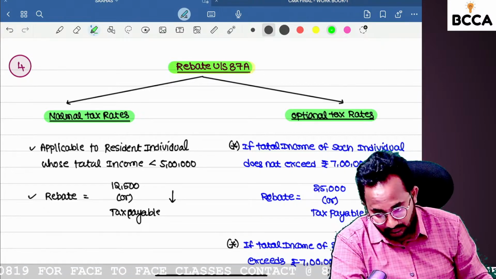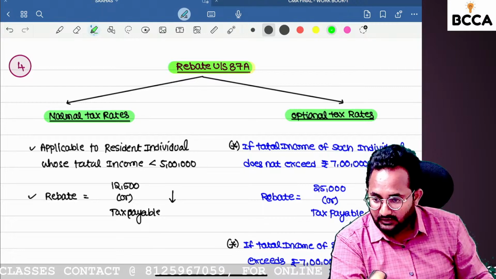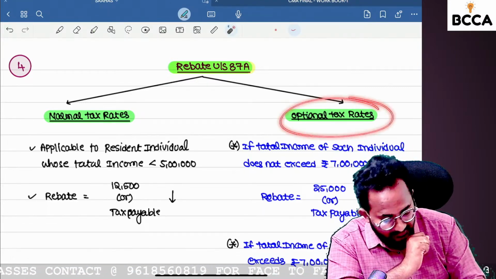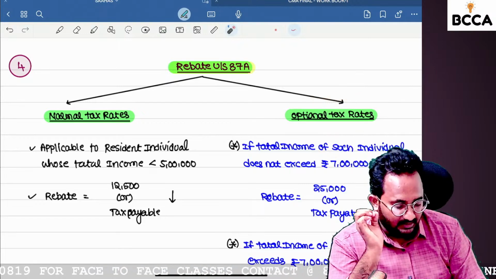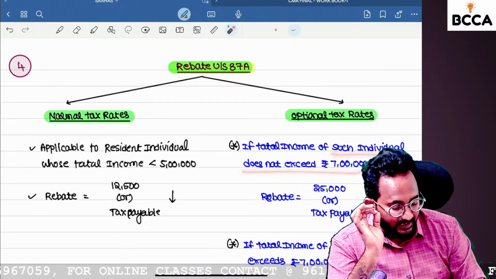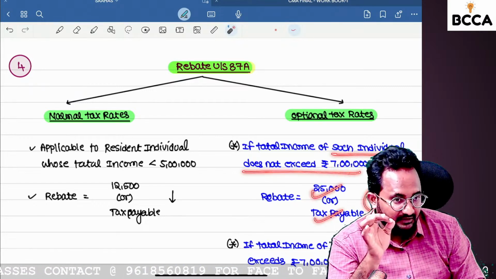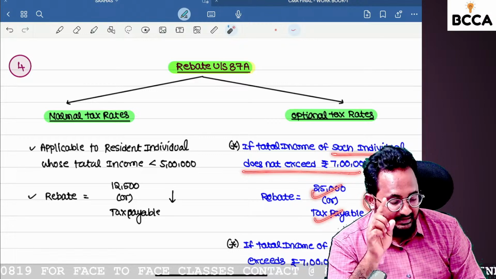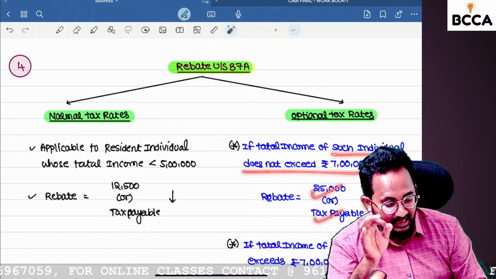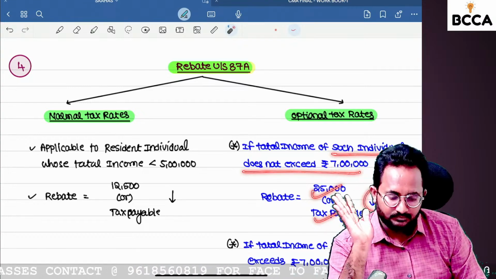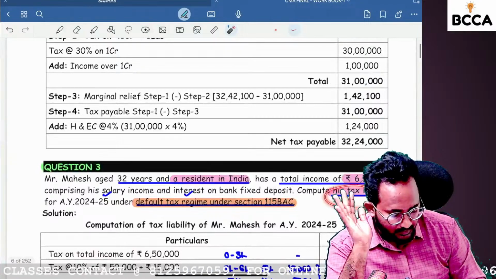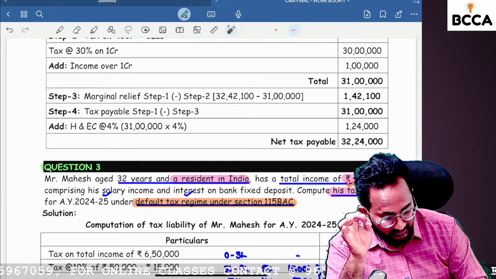Next, if the resident individual follows the optional tax rate under section 115BAC, and the total income is less than 7 lakh, then he can get the rebate, but the rebate amount is 25,000 or tax payable, whichever is lower. In an examination they will ask you for the tax liability, but you should identify whether the assessee is eligible to take the rebate or not.